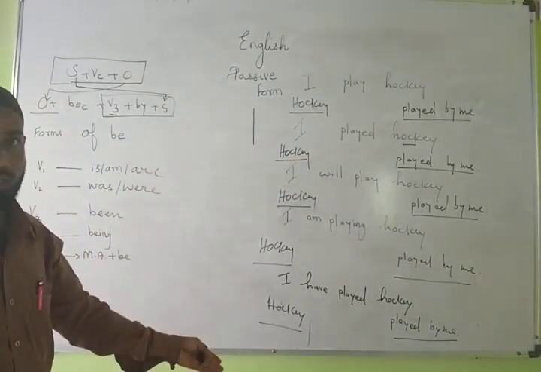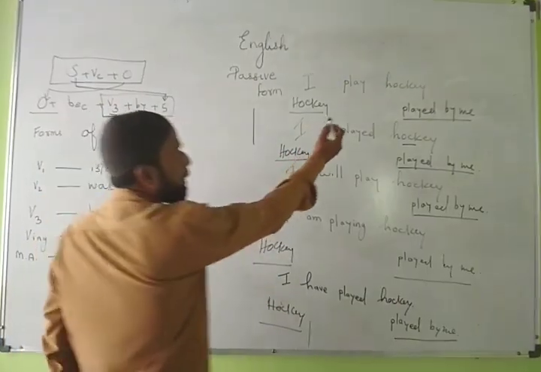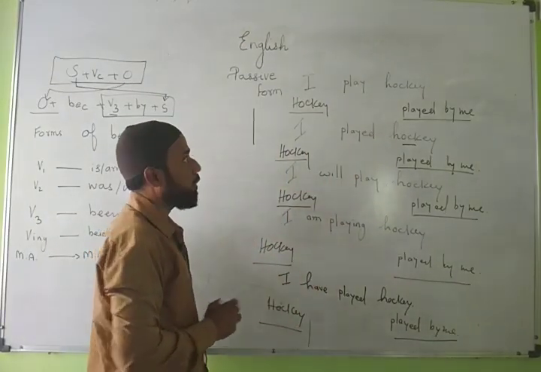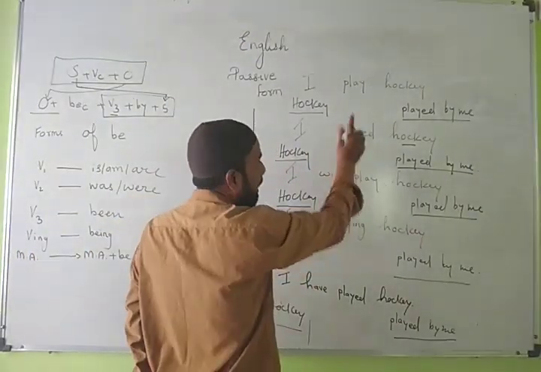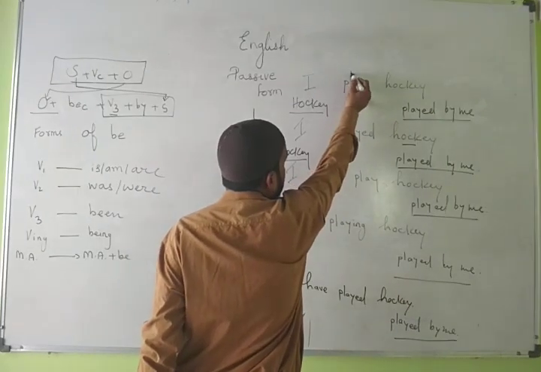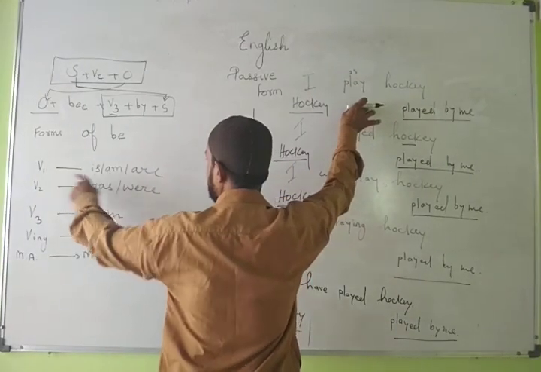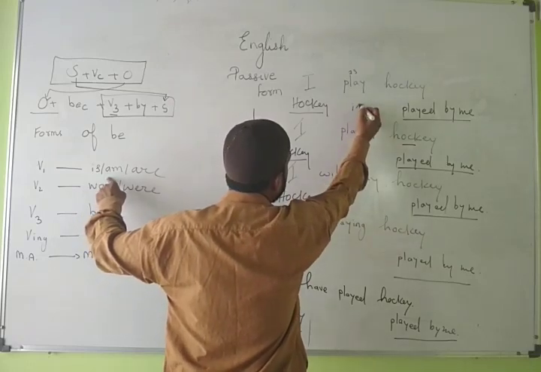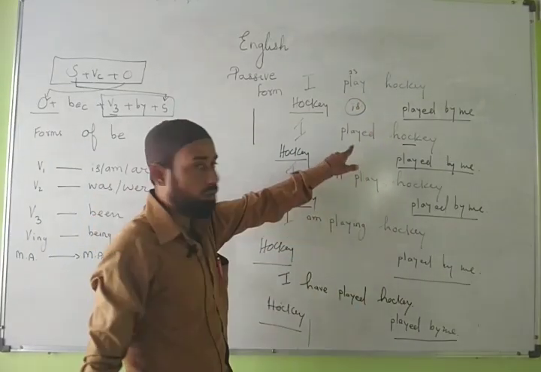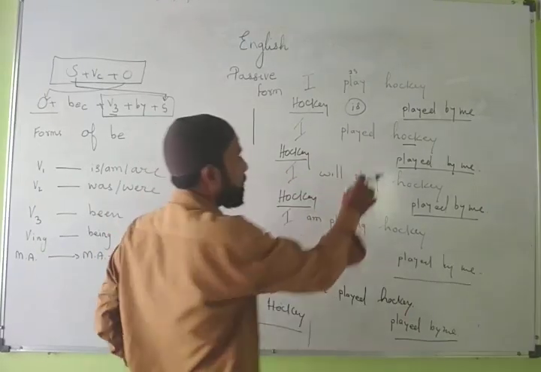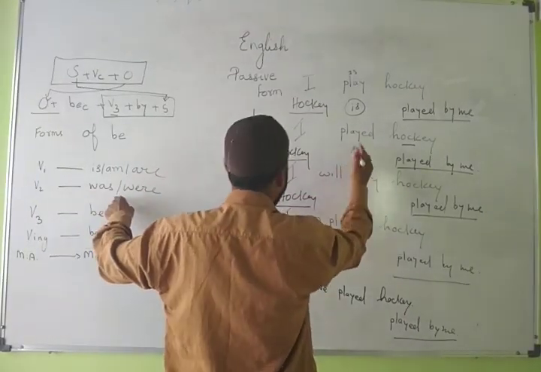Now what changes? What changes here is the form of be. Here am, is, are, was, were will be used, and that will be based on the form of the verb here. Here play is first form, so here you will use the first form of be, and what is the first form of be? Am, is, are. So is will be used. Here the verb is in second form, so here in place of be you use the second form of be, that is was, were.